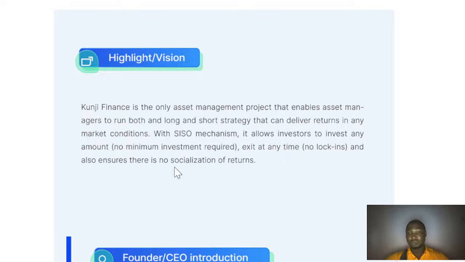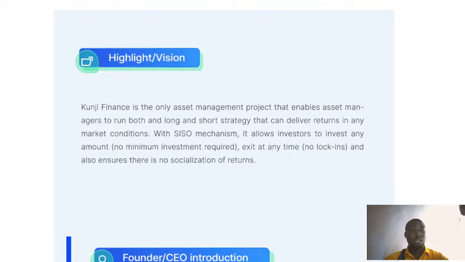With the way the market actually goes, it allows investors to invest any amount that exists at the time, and also ensures there is no socialization of return when looking at it in the real sense. So all these points are very important that we need to take note of when looking at what they are really all about.